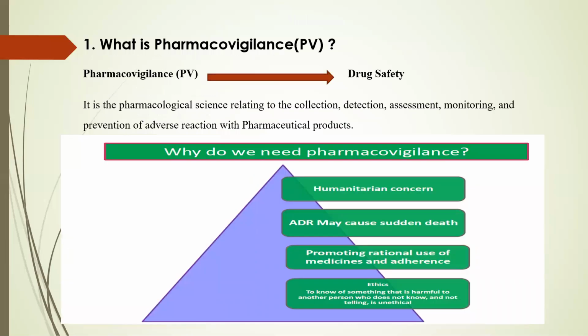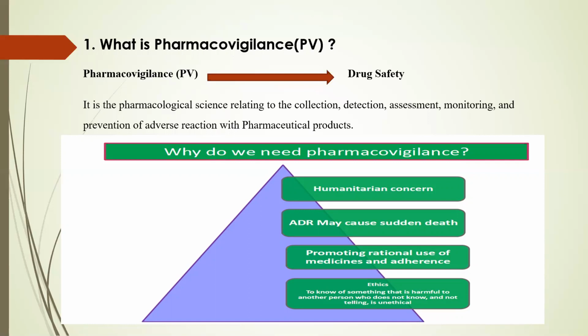Here we are going to discuss what pharmacovigilance is. It simply means drug safety: how safe a drug is. Whatever drug or pharmaceutical product we are using, to what extent is it safe, and does it produce any adverse effect or not? If yes, pharmacovigilance deals with the collection, detection, assessment, monitoring, and prevention of those adverse effects.